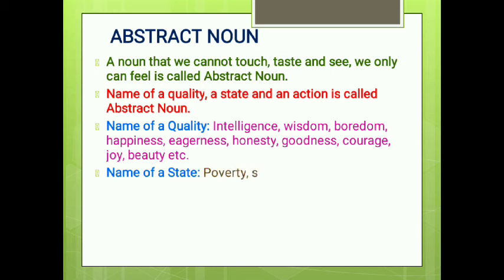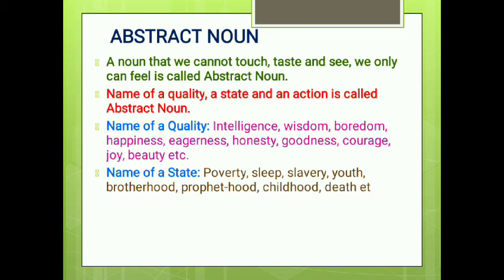Qualities like intelligent, intelligence, wise, wisdom. Names of state, like poverty, sleep, slavery, youth, brotherhood, prophethood, childhood, death.